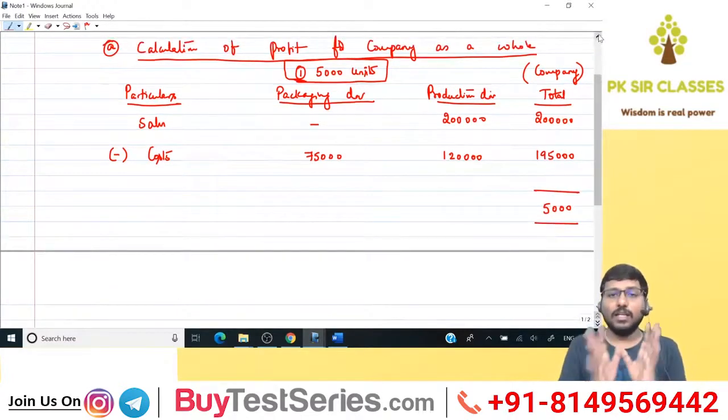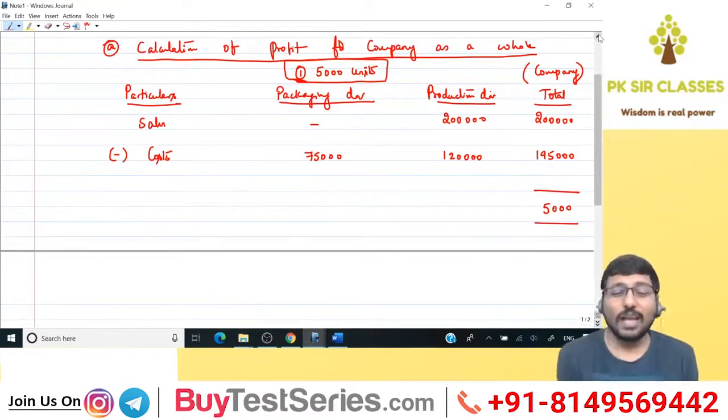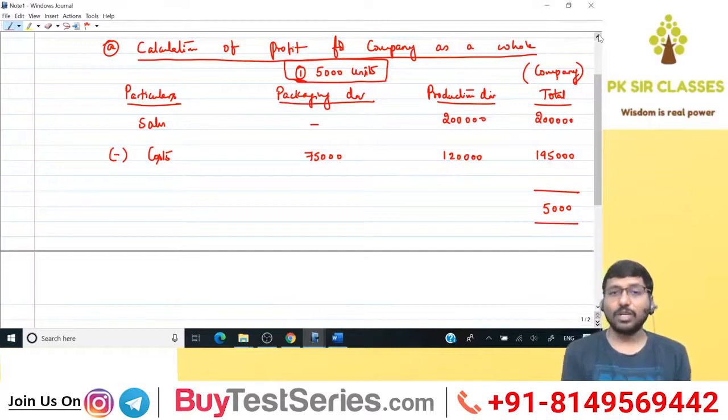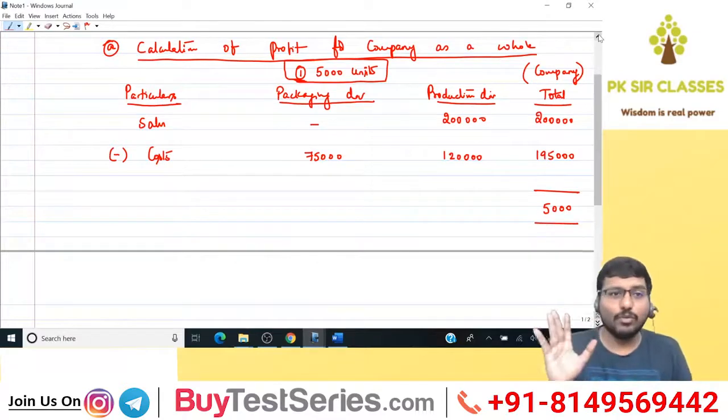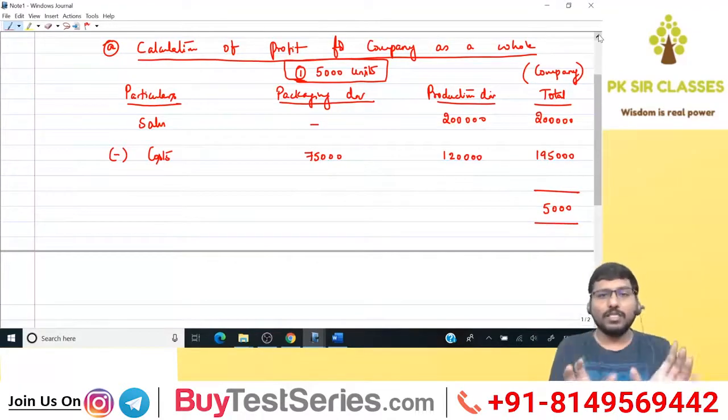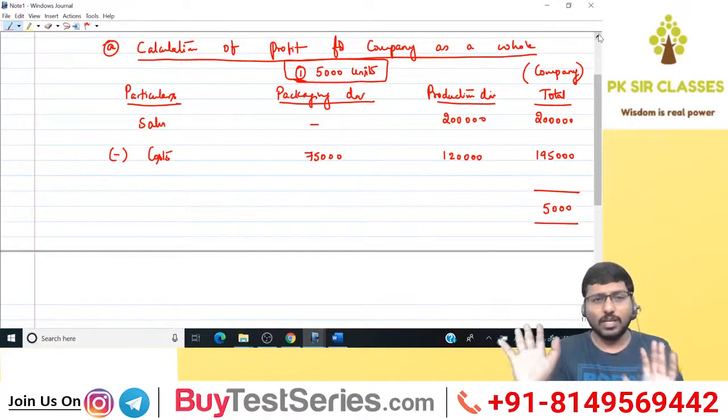Is that clear till here? So what did I do? I tried to calculate profit for the company as a whole. How did I do that? There are two levels, 5,000 units and 8,000 units, right? So first I took 5,000 units. I need to calculate profit for the company as a whole, which means from the company's point of view. So I took two divisions, packaging division and production division, and a total column, which is nothing but the company.